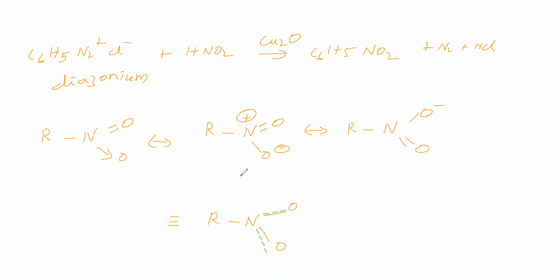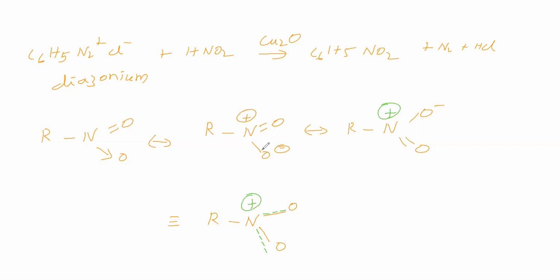Because in one resonance structure the pi bond is at top, in the other at bottom. In the resonance hybrid we distribute the pi bond to both places. How much pi bond will be there in each, you think and say. Then this nitrogen has a positive charge, so we will write a positive charge on the nitrogen.